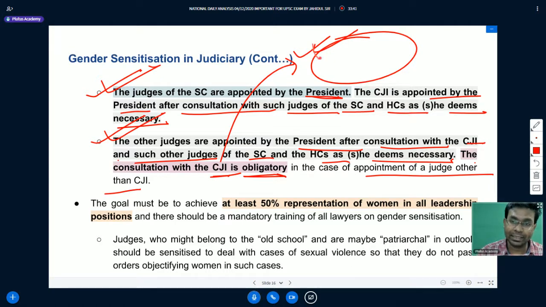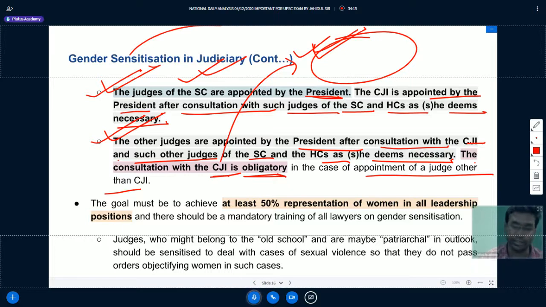These recommendations are binding in nature, but sometimes the executive authority may delay the appointments. They may delay the appointments, but whatever recommendations are given by this collegium of the Supreme Court, which comprises the Chief Justice of India also, are mandatory and binding. The central government can send it back for reconsideration, but ultimately they have to follow the recommendation of the collegium.